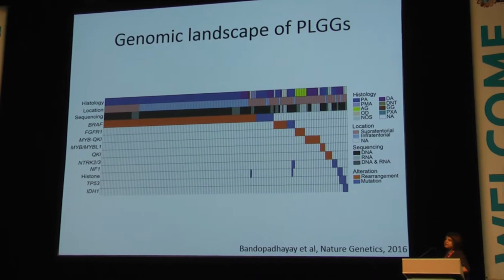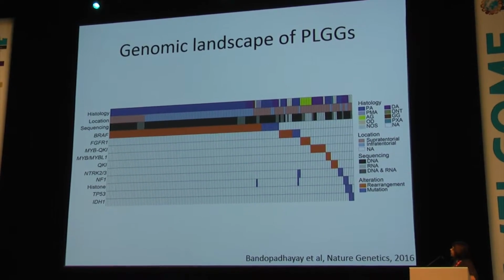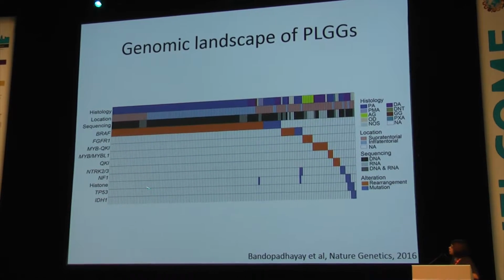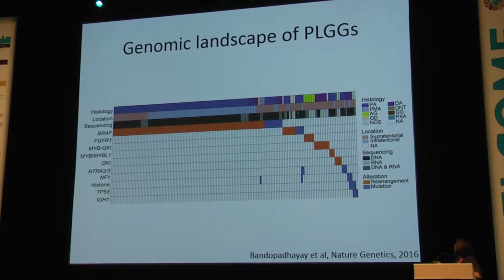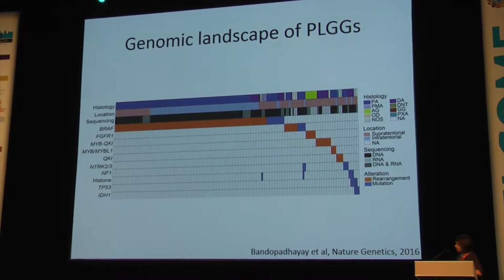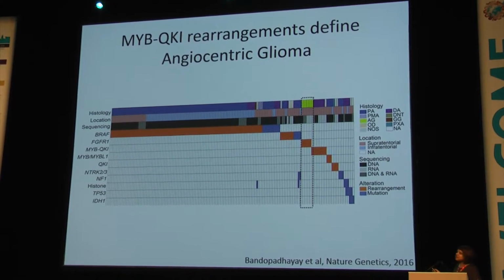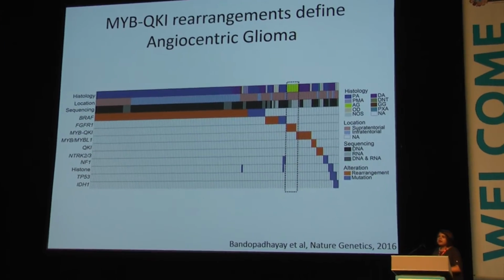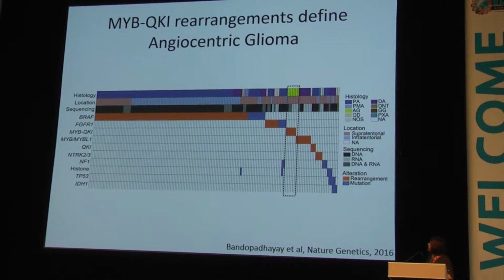And now we are also able to really try and work out the incidence or the frequency of the less frequent alterations. And actually in our cohort, which we had enriched for grade 2 low grades, MYB alterations are actually the second most frequent alteration. And we're able to associate these alterations with histological subtypes. And in particular, we were interested in this group of tumors here, which we marked as yellow, almost all of which had a recurrent alteration involving a rearrangement involving MYB and QKI.